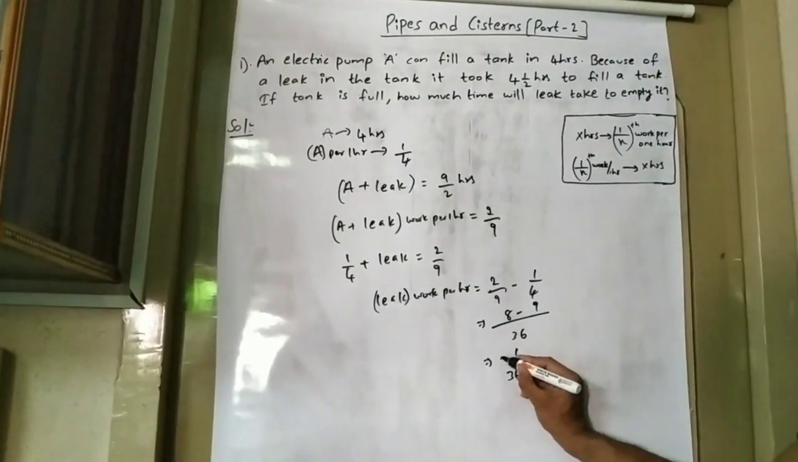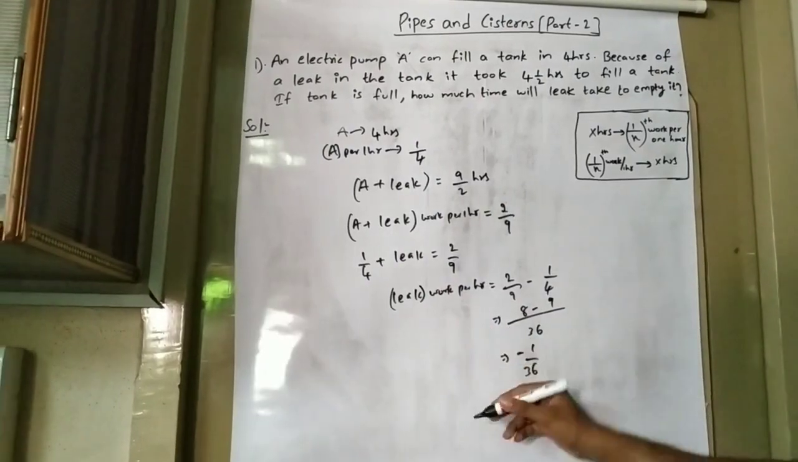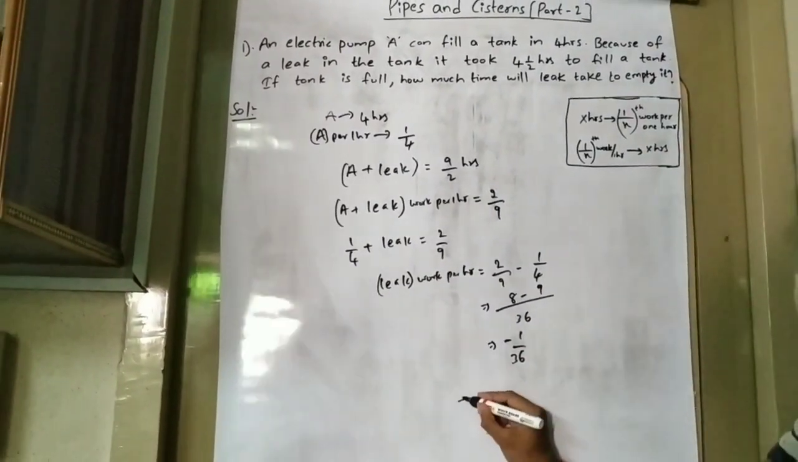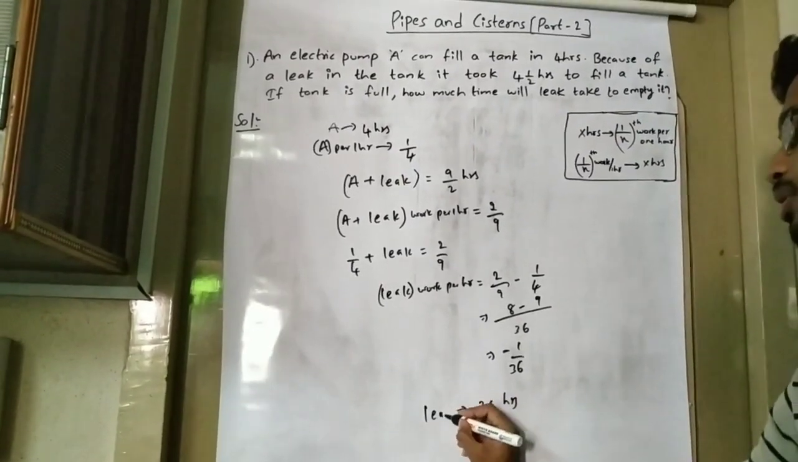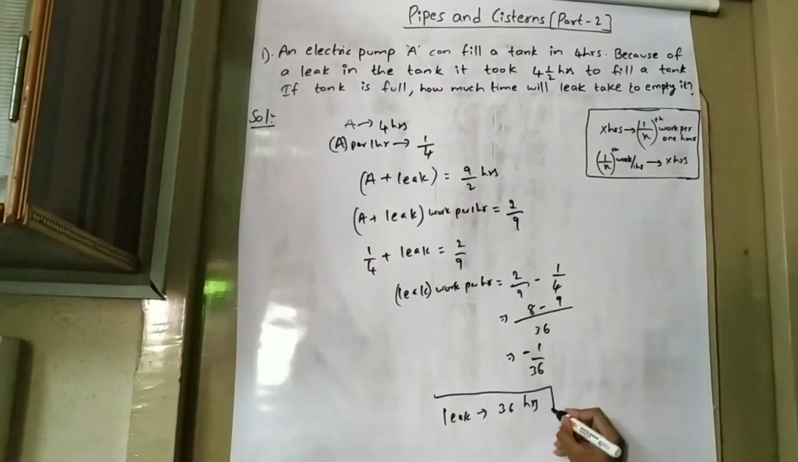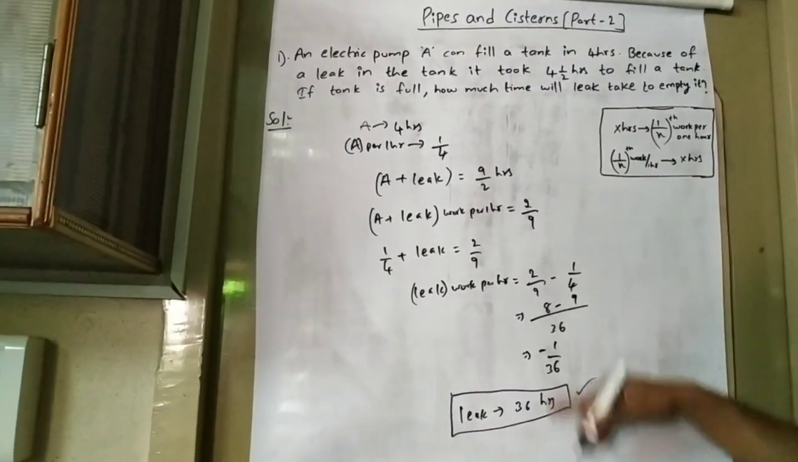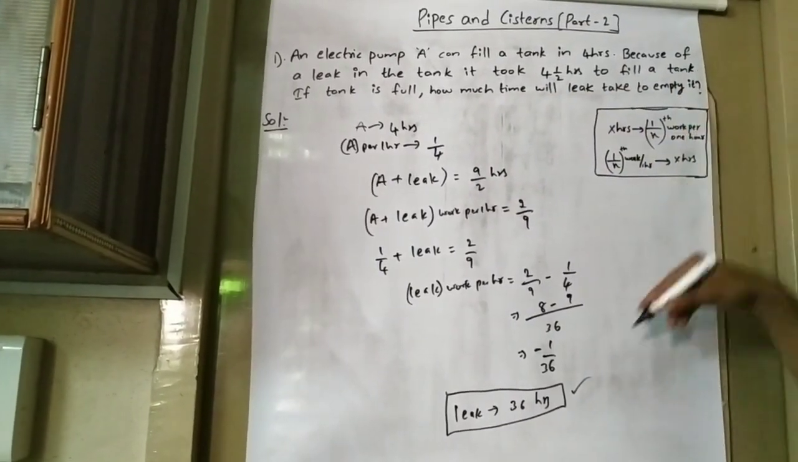Here we got minus as we are emptying. So convert this work into hours, just invert it, that is 36 hours. So to empty the tank, the leak will take 36 hours. They have asked how much time the leak will take to empty it, so it is 36 hours.